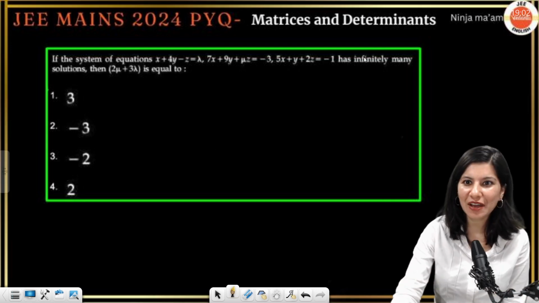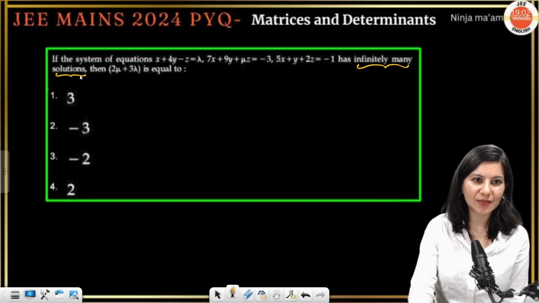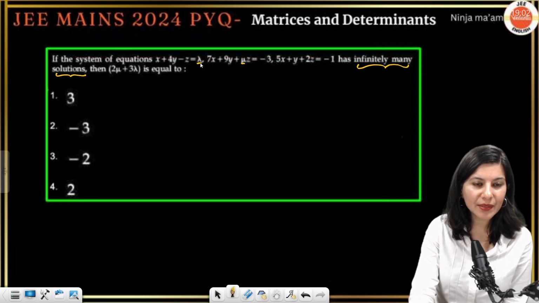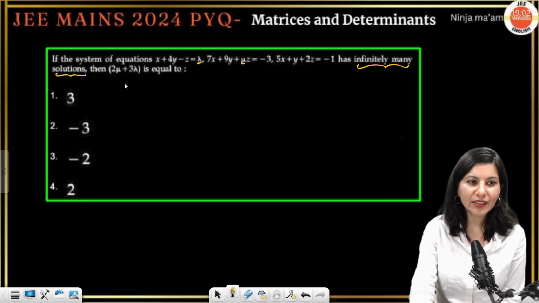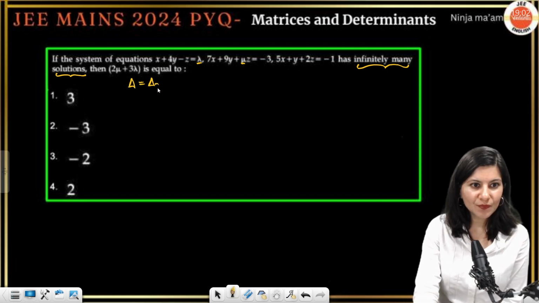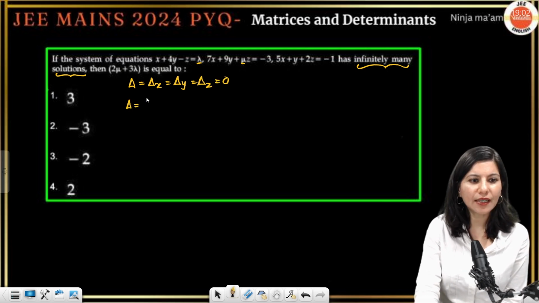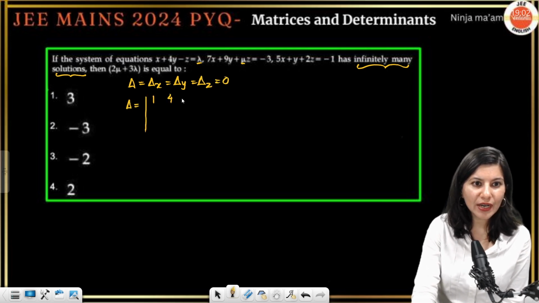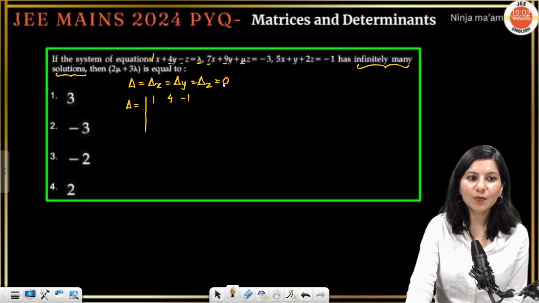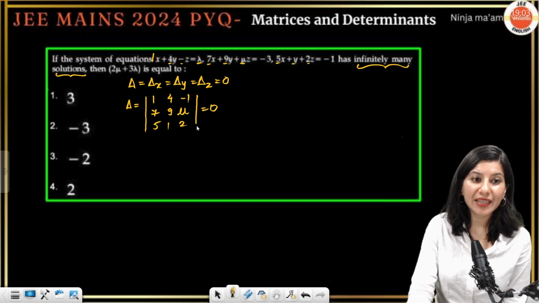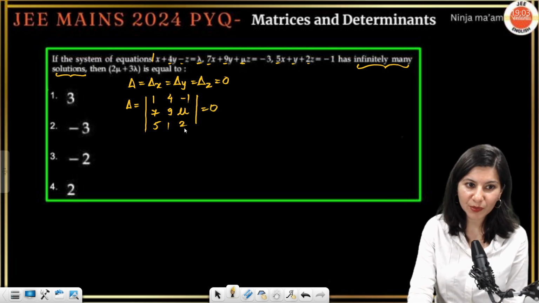Again, the similar thing we have to do. Infinitely many solutions. So if I see this mu is over here and where is my lambda? Lambda is here. So I guess we are pretty safe that if I calculate delta, all 4 determinants should be 0. Now this time if I calculate delta, then also it's fine. So 1, 4 and minus 1 would be our first row, correct? 7, 9 and mu. Okay. And 5, 1 and 2. If you make it 0, then you will get the value of mu, okay.